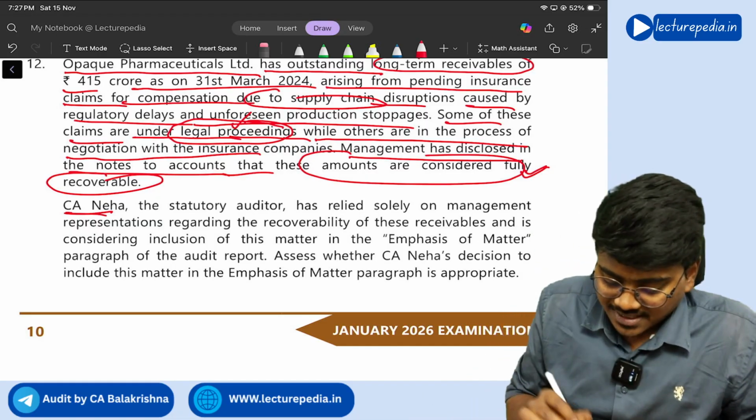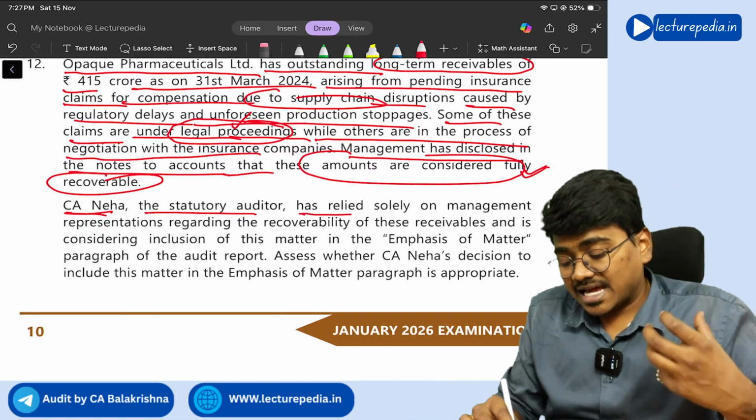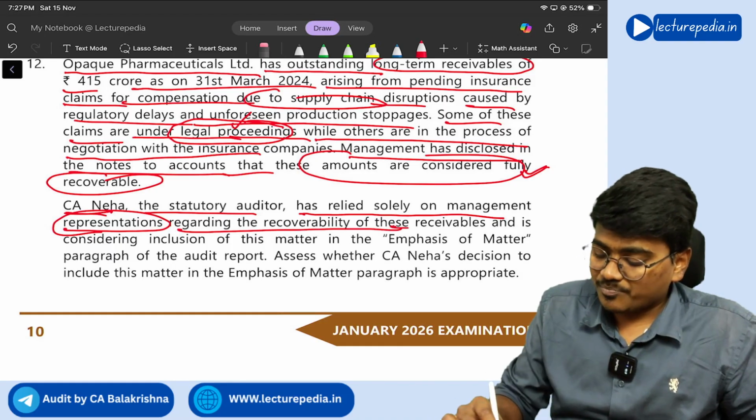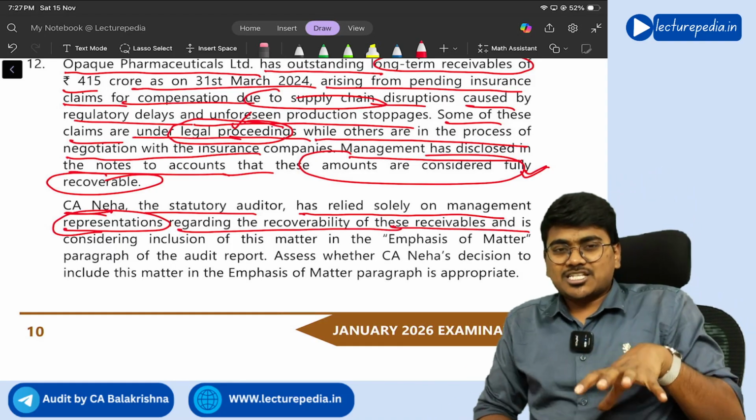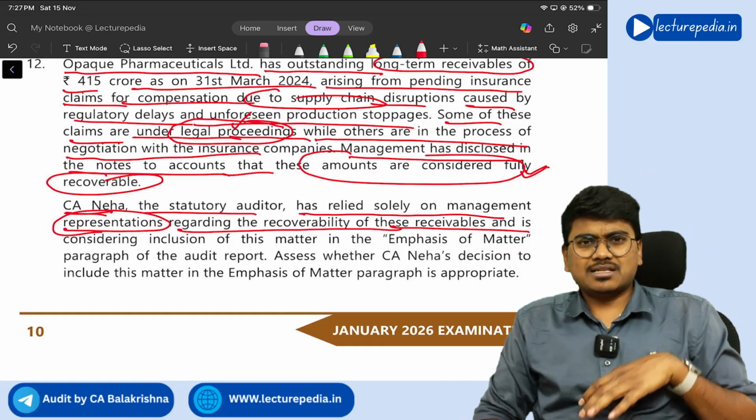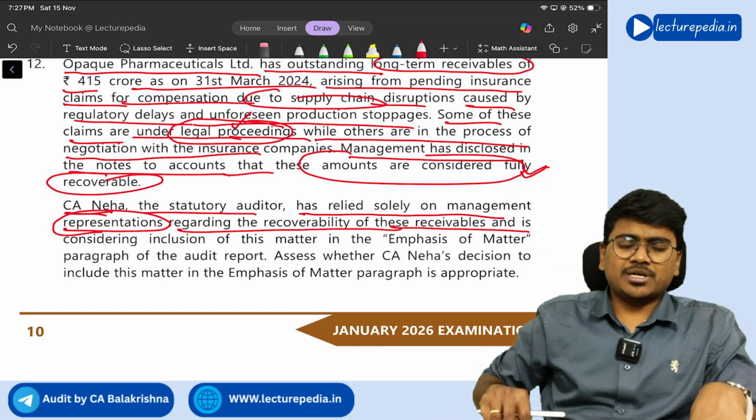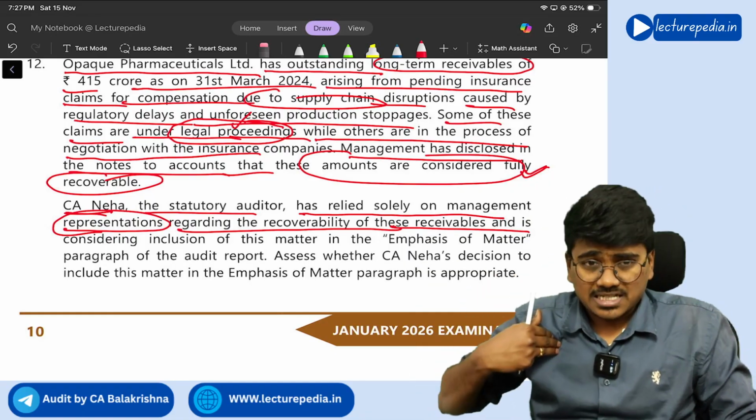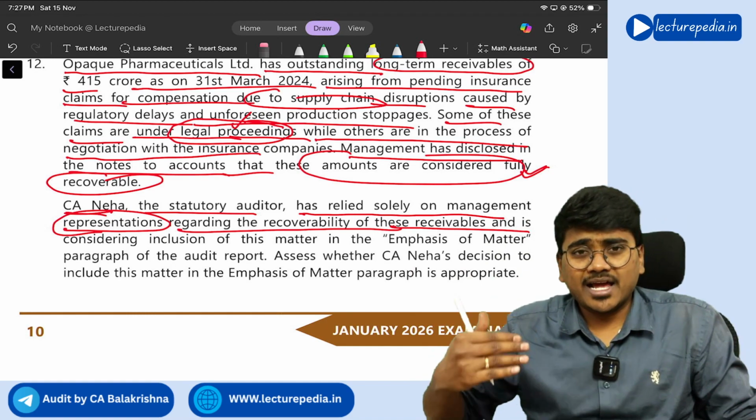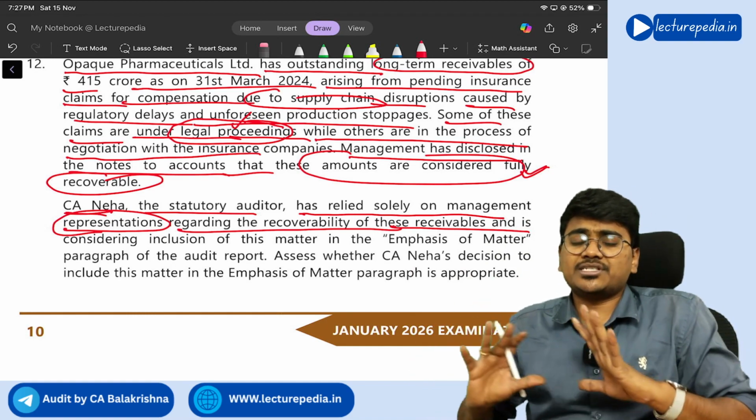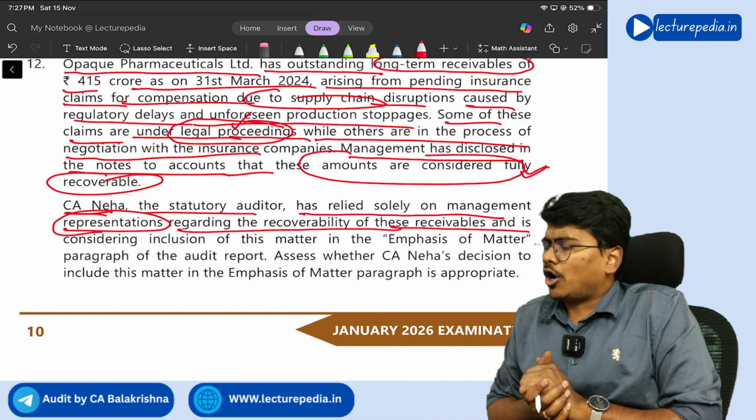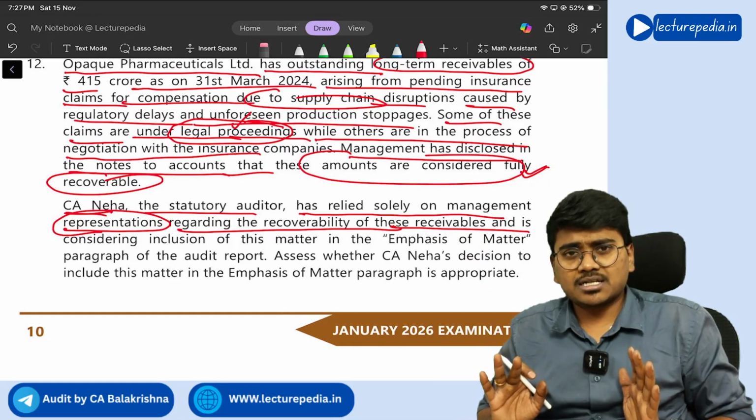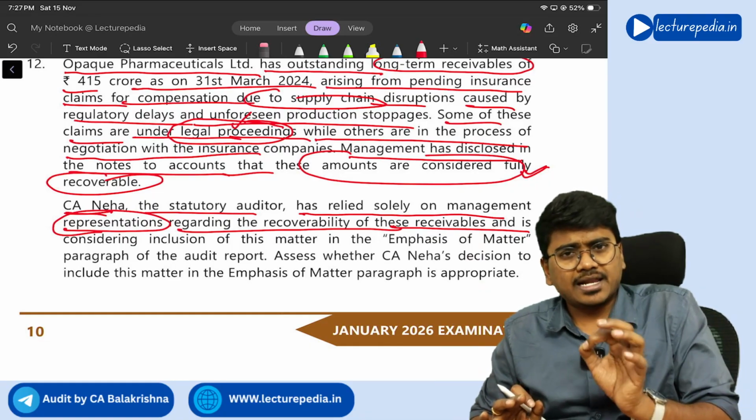Now CA Neha, the statutory auditor, has relied solely on management representations regarding the recoverability of these receivables. See, with respect to recoverability of these receivables, there are litigations going on. Management, on the other hand, told that these are completely recoverable. The auditor has relied solely on the representations made by the management. Management told the auditor we will be able to recover them completely, and the auditor believed just the written representation. Is that the correct procedure?